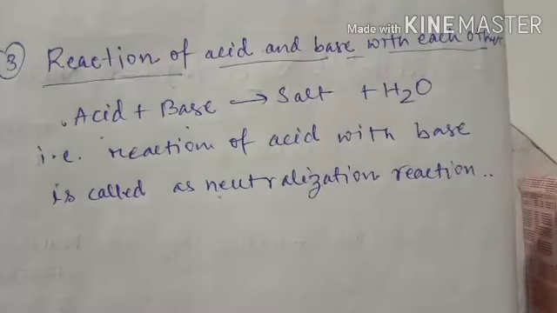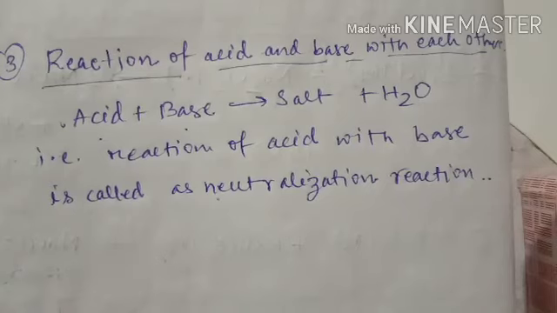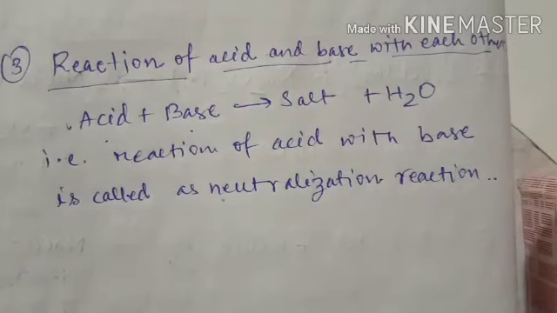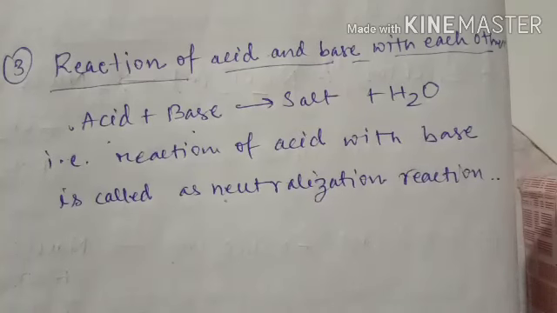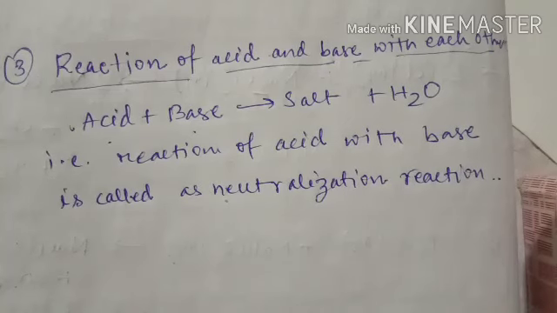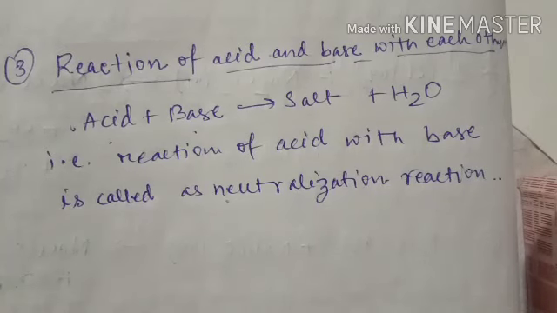Why? Because acidic behavior and basic behavior are neutral. Then that means when acid and base are reacted, they form some definite product. That product never behaves as acidic or basic because it is neutral. So that means there is no acidic or basic behavior found. That is why it is called a neutralization reaction.